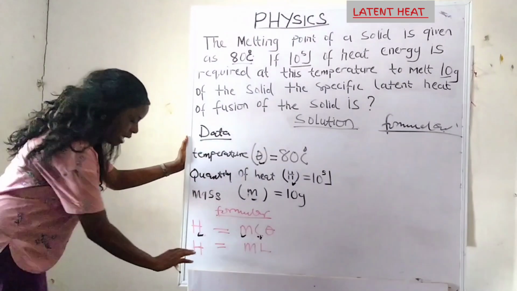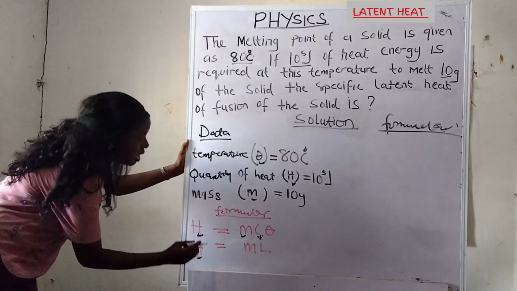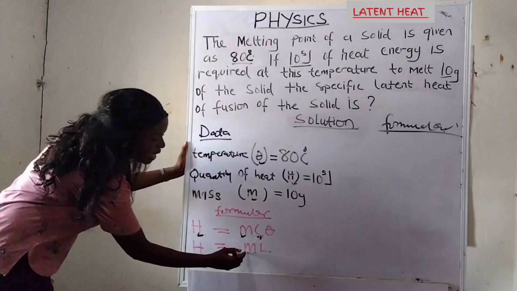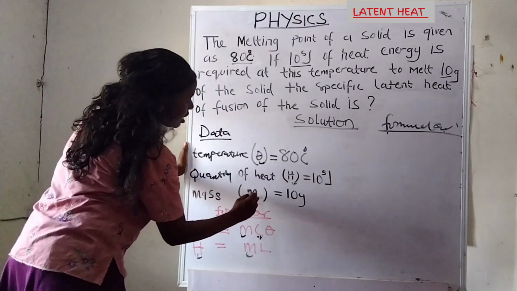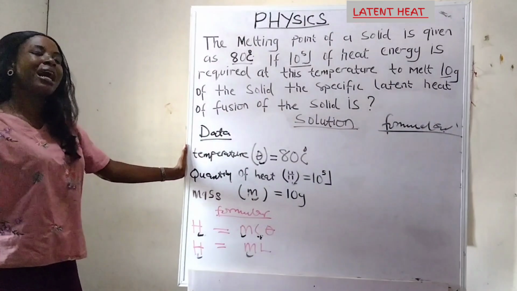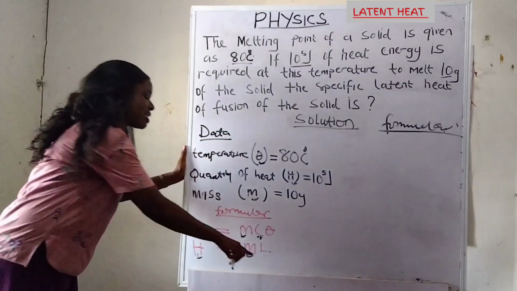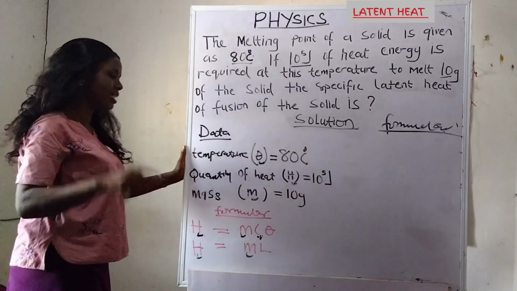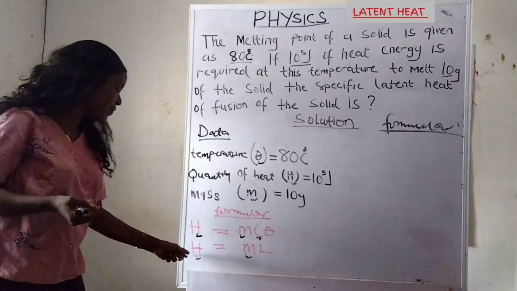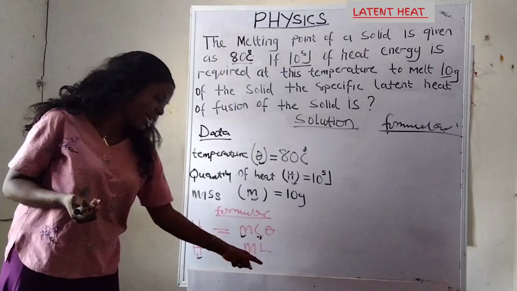We go to the second formula. H, we are giving H, yes. M, we are giving M, mass. L, are we giving L? No, but we are asked to find the L. L stands for latent heat. So we use the second formula because we are giving this, asked to find this.